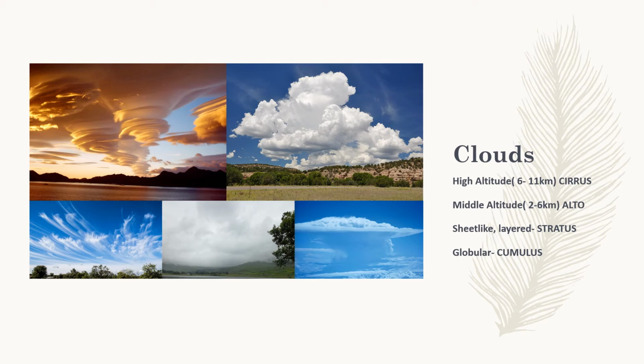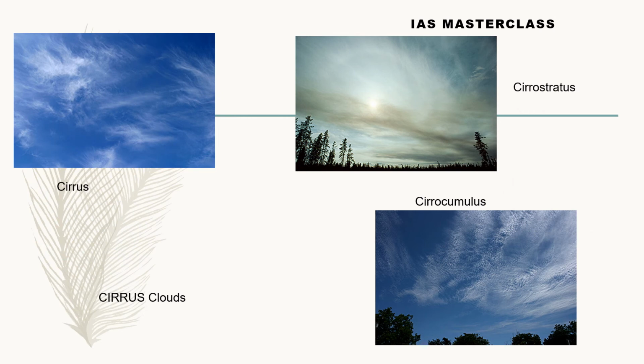So that means cirrostratus should be a high altitude stratus cloud. Altocumulus would be a middle altitude globular cumulus cloud. So that is how this classification goes. Let's look at those pictures of these clouds.